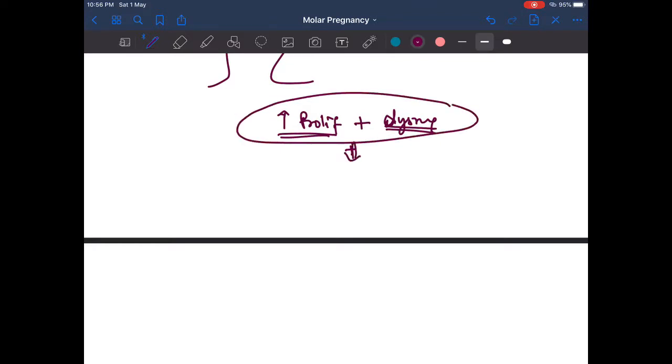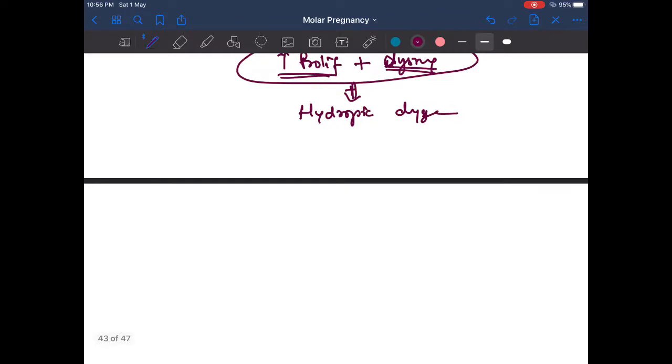The increased proliferation then degenerates, and the degeneration is a hydropic degeneration. So this unregulated and increased proliferation with hydropic degeneration causes the pathogenesis. What are the consequences?